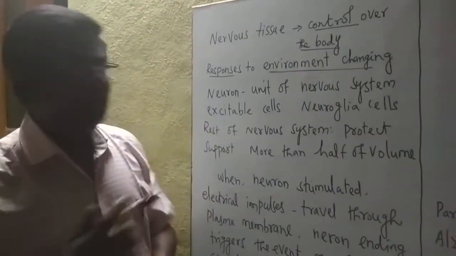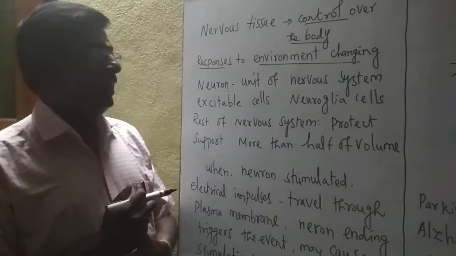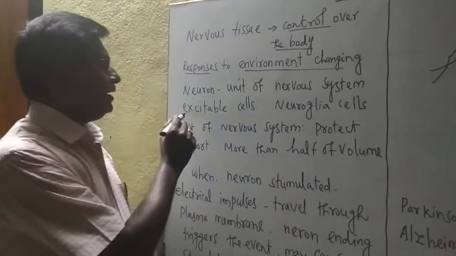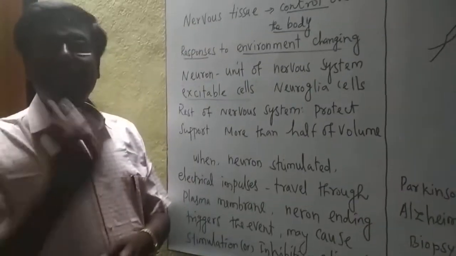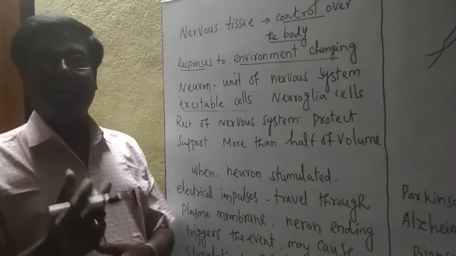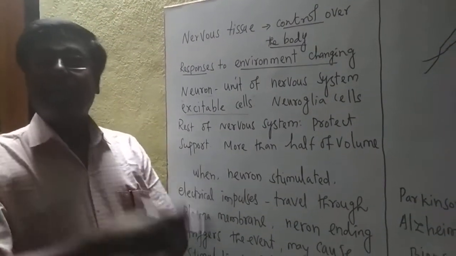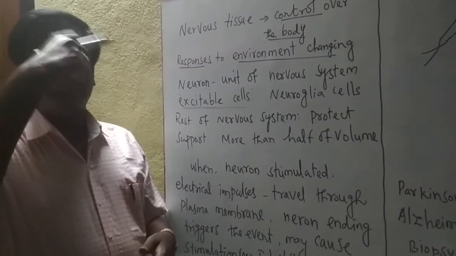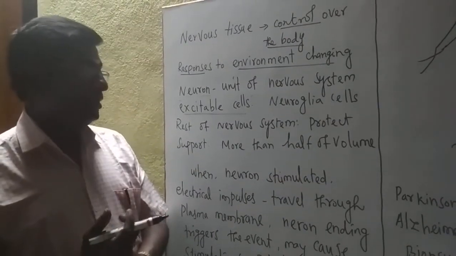Okay. In the nervous system, the neuron is the fundamental unit of the nervous system. The neuron is an excitable cell. Why is it called an excitable cell? It is a stimulated cell. When any information comes, these cells are stimulated. I already told you examples: a hot pan touch, these cells are stimulated, or an ice touch, or any food material falling onto the tongue, it is stimulated. So it's an excitable cell.